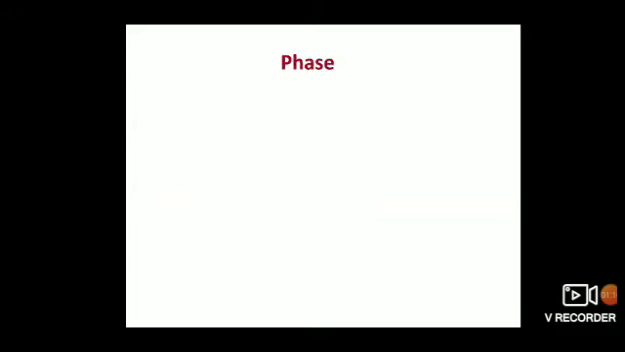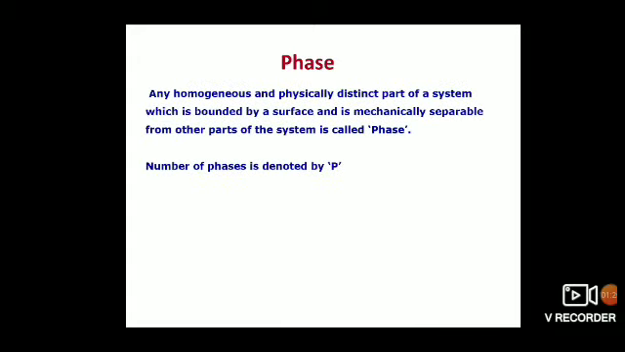First of all, I am going to introduce the term phase. The definition of phase is: any homogeneous and physically distinct part of a system which is bounded by a surface and is mechanically separable from other parts of the system is called a phase. Number of phases is denoted by capital P.